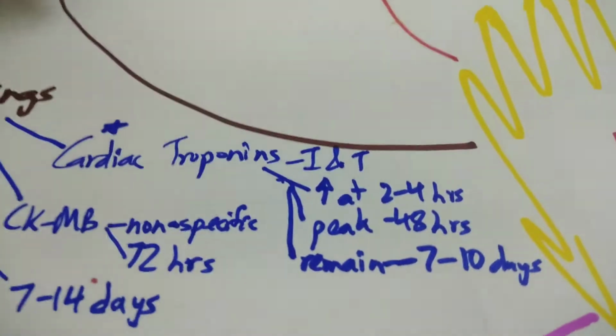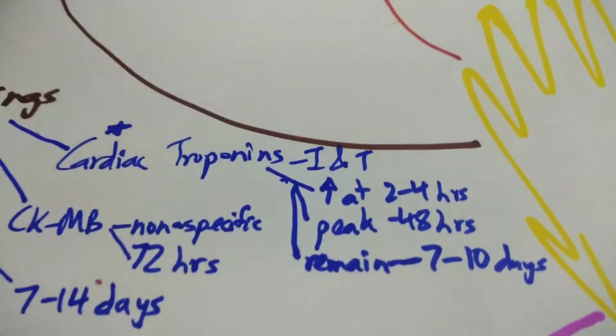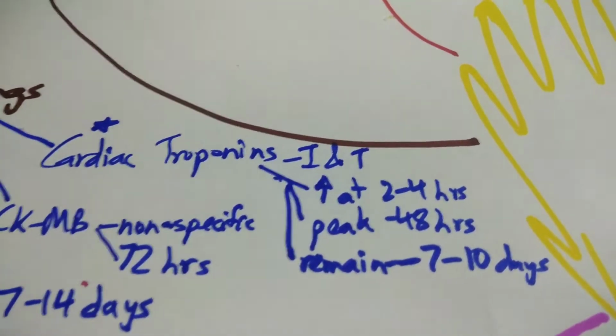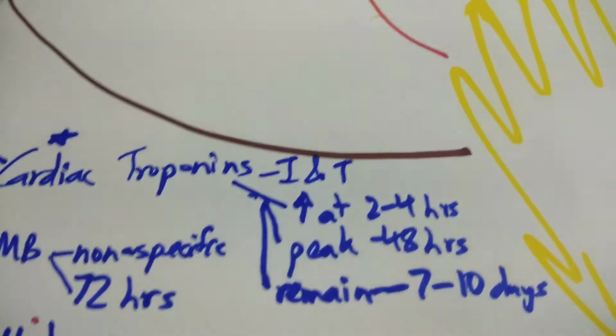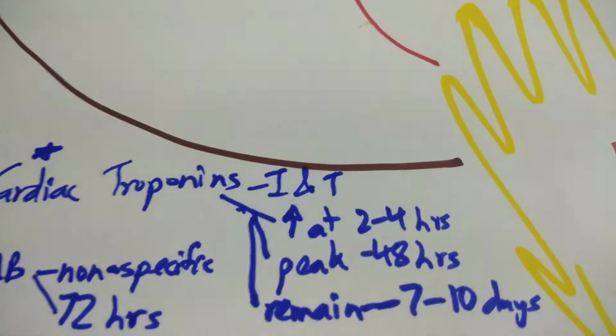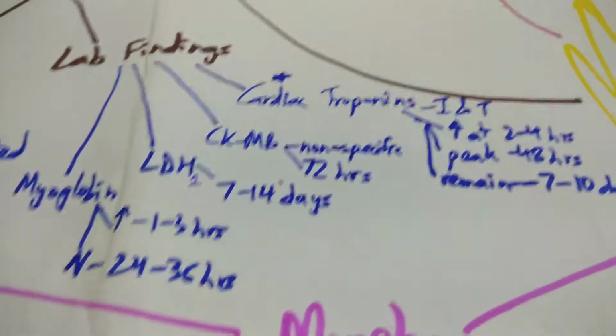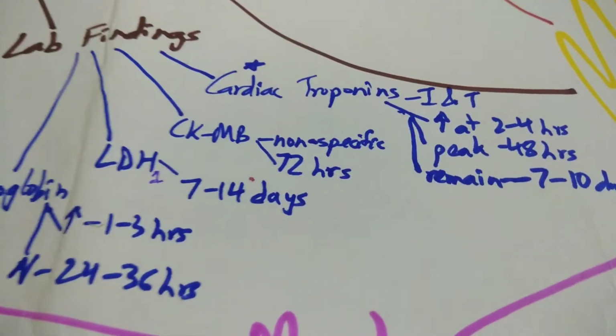They are elevated as soon as 2 to 4 hours. They peak at 48 hours, and remain in the blood from 7 to 10 days. So it increases by 2 to 4 hours, peaks at 48 hours, and remains elevated for 7 to 10 days. So it's cardiac troponins I and T. All these cardiac enzymes are typically trapped within the myocardial, the heart cells.